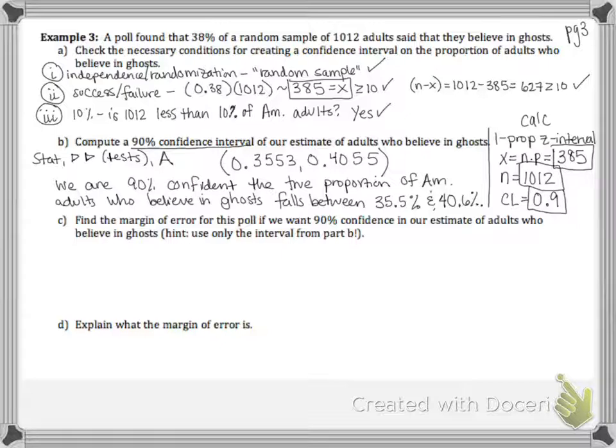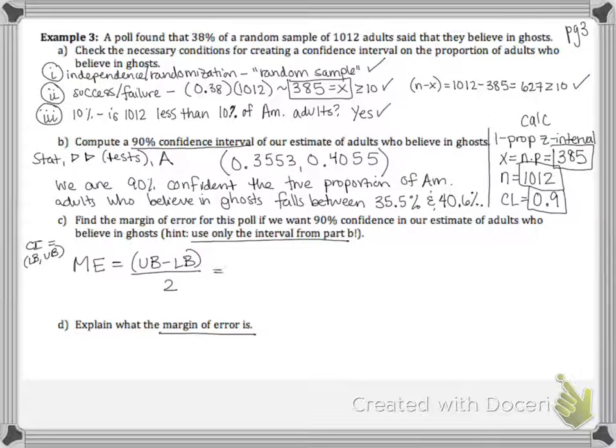And then it says just to use the answer from part B. So the easiest way to find the margin of error, which is what we're going to explain here in part D, is to use this equation. First find your confidence interval, which is a lower bound and then an upper bound. Then take your upper bound, subtract your lower bound, and divide that difference by 2.